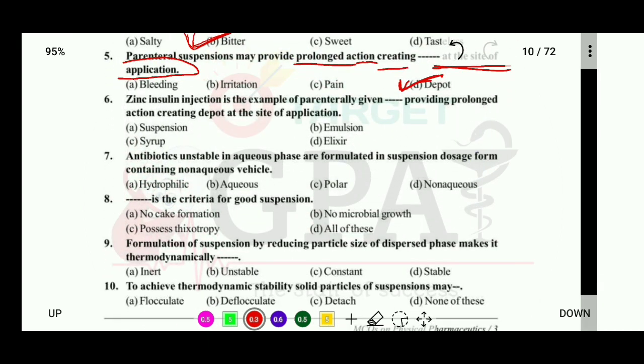Zinc insulin injection is the example of a parenterally given blank providing prolonged action, creating depot at the site of application. Here options are: suspension, emulsion, syrup or elixir. So the correct answer is that zinc insulin injection is the example of a parenterally given suspension.